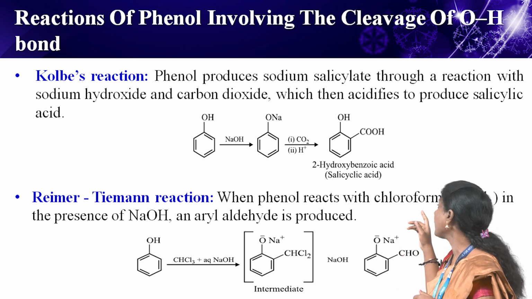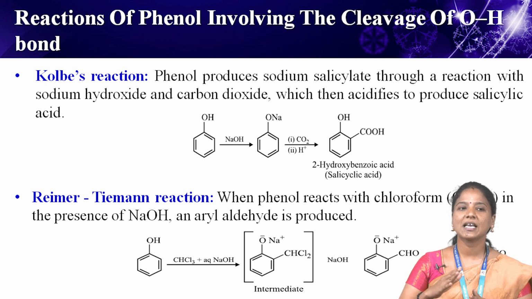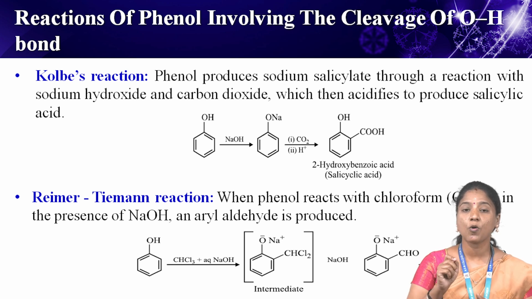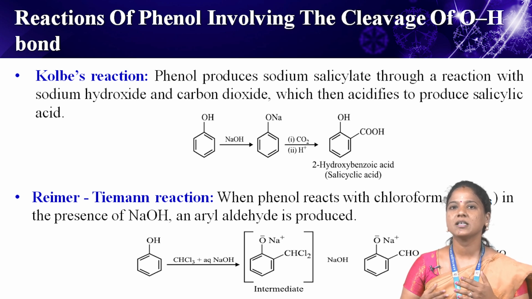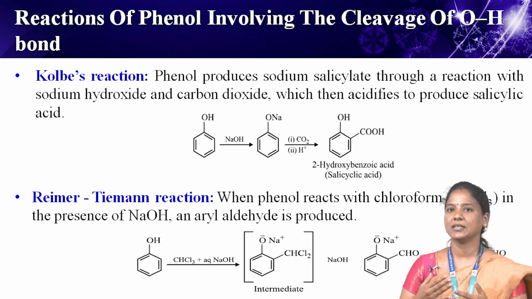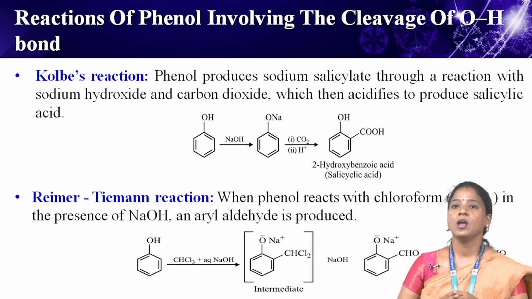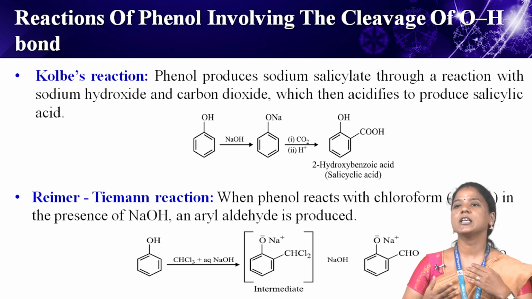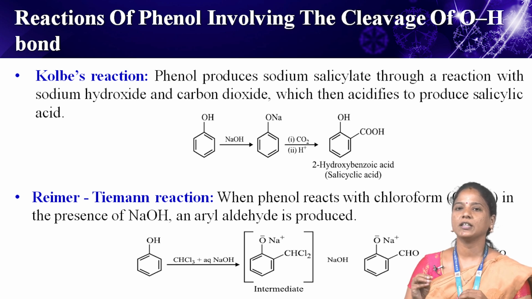Next one, Reimer-Tiemann reaction. When phenol reacts with chloroform, CHCl3, in the presence of sodium hydroxide, NaOH, an aryl aldehyde is produced. A group known as aldehyde, CHO, is introduced into the ring. This process is referred to as the Reimer-Tiemann reaction. Dichlorocarbene, CCl2, is the name given to the electrophile formed in this reaction. The salicylic aldehyde, the end product, is produced by the hydrolysis of the intermediate substituted benzyl chloride in the presence of alkali.